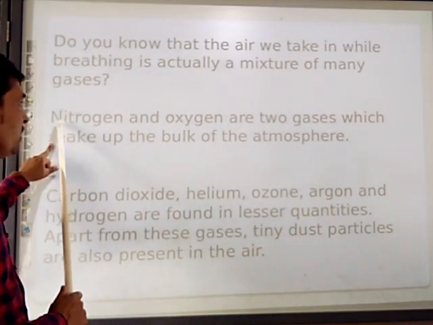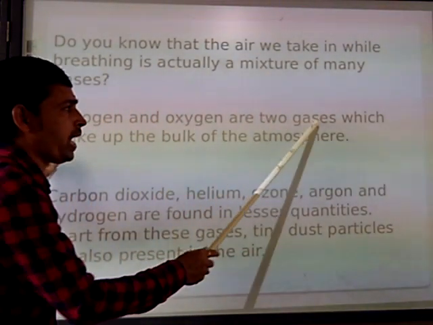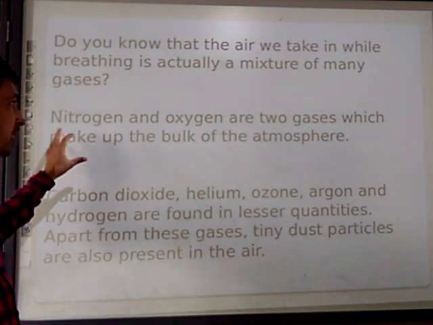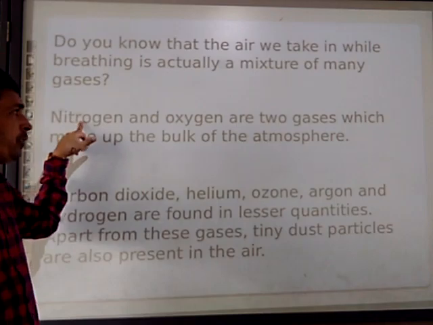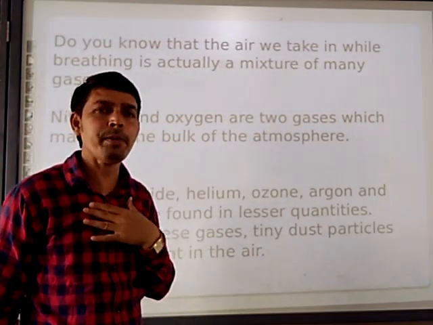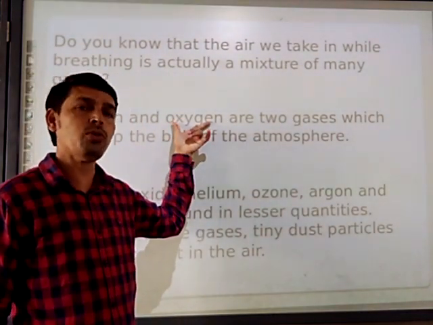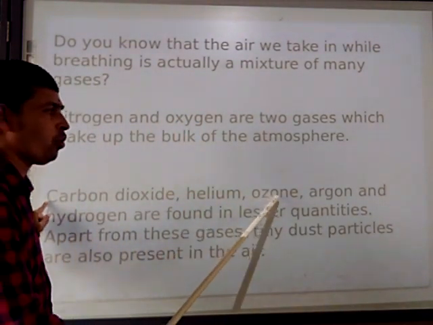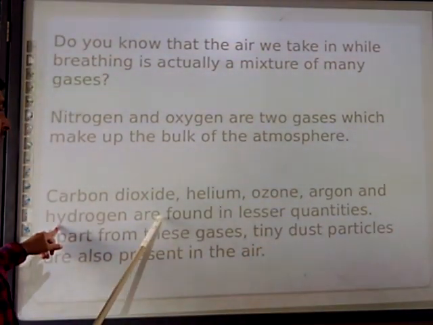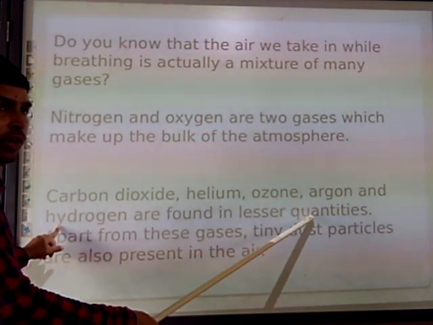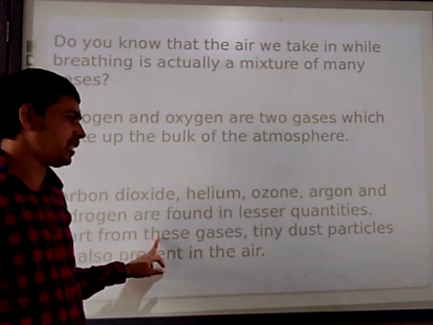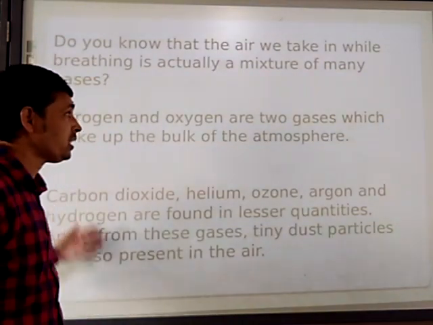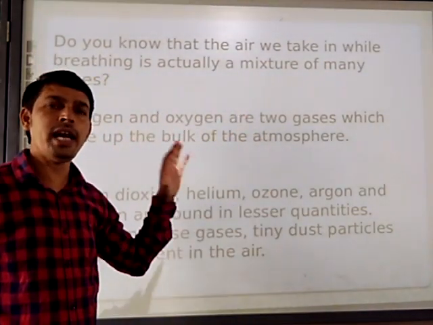Next thing, nitrogen and oxygen are the two gases which make up the bulk of the atmosphere, right? Which are the two gases? Nitrogen and oxygen. For our breathing purpose we require oxygen, that's O2, right? Next, carbon dioxide, helium, ozone, argon, and hydrogen are found in lesser quantities. Apart from these gases, tiny dust particles are also present in the air. So this is the whole composition of the atmosphere.